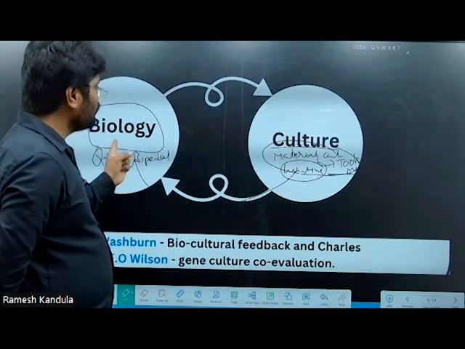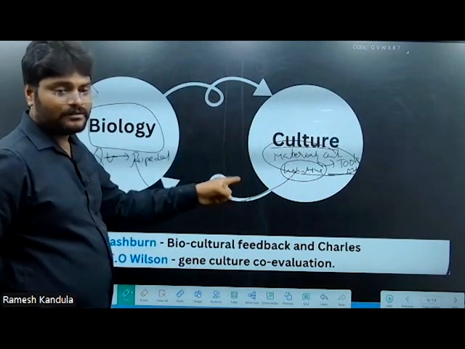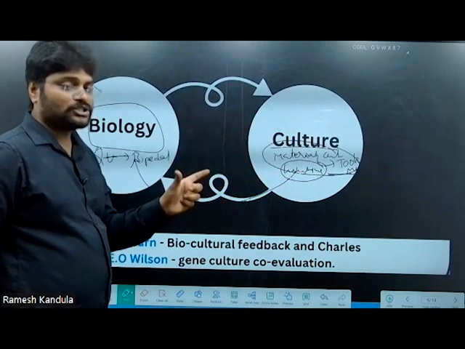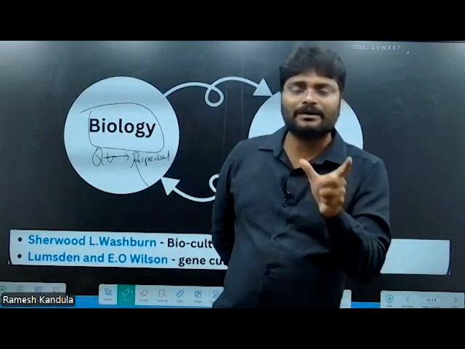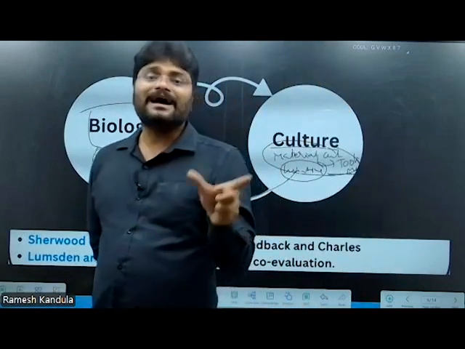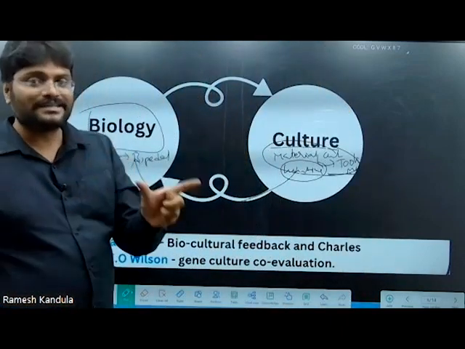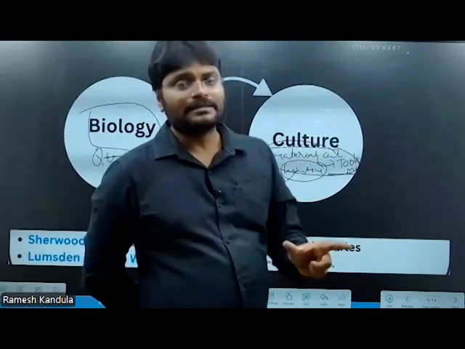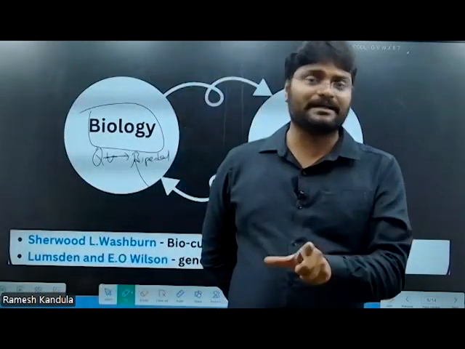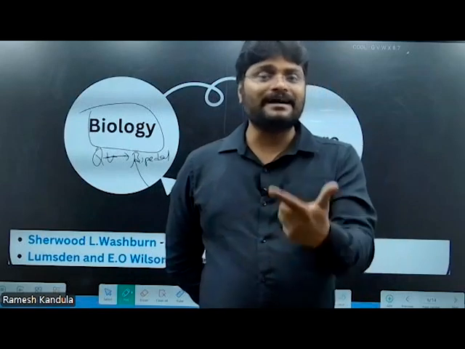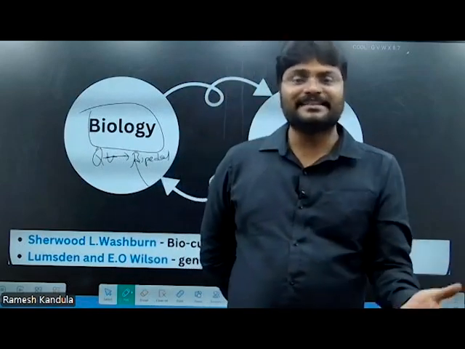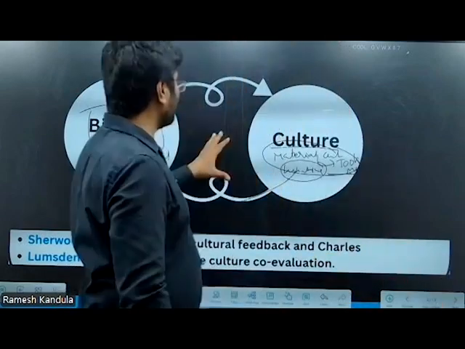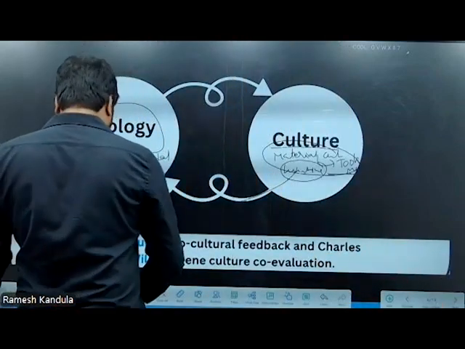So it is an interplay; our evolution was not solely guided by nature, our evolution was guided by ourselves. Initially nature helped us by becoming quadrupedal to bipedal, but after bipedalism, we guided our own evolution rather than nature. That's why we call our evolution a biocultural evolution.